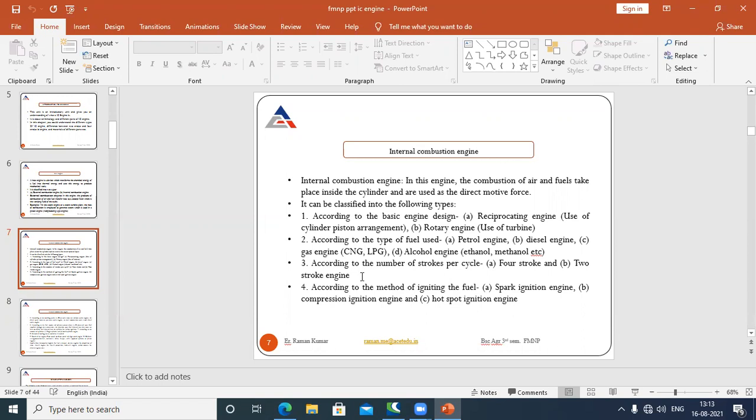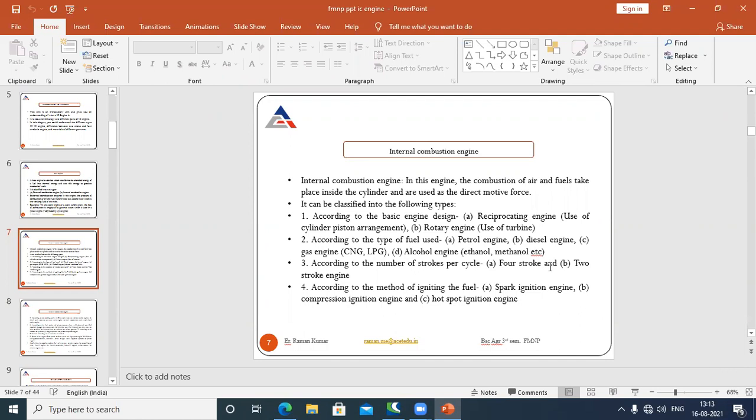First we have 2-stroke and 4-stroke. If I take the example of the 2-stroke engine, first we had the Bajaj and Chetak scooter, and now these days we have 4-stroke engines. All bikes have 4-stroke engines. All cars are 4-stroke engines.